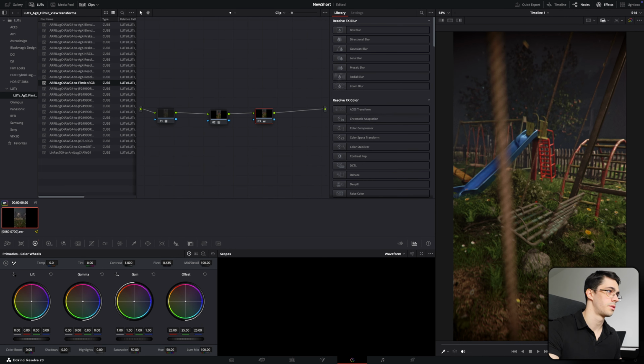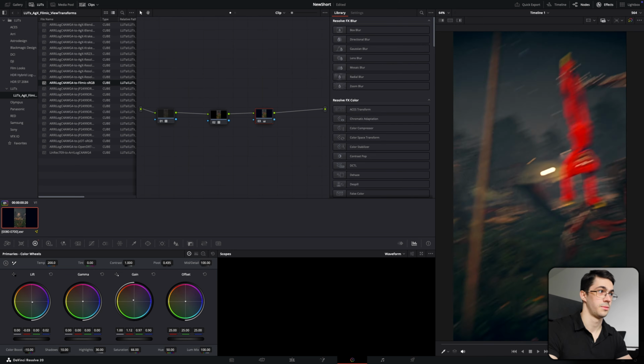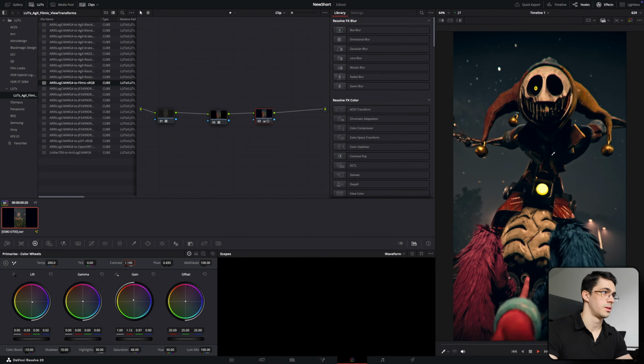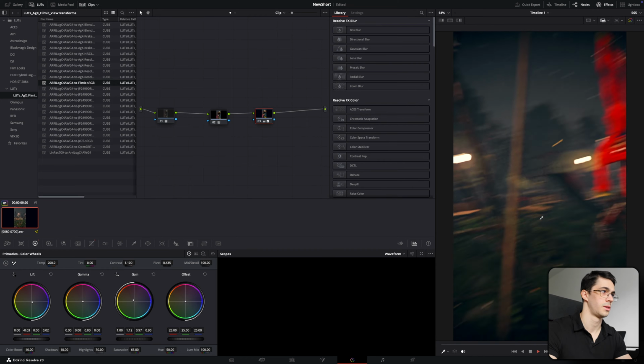And next up we can go to color grading tab, where we immediately can set the temperature, we can decrease color boost and increase saturation. In my opinion, this gives better results. We can decrease shadows or increase highlights depending on the scene. We can also play around with lift and gain, and this allows us to achieve more like cinematic filmic look. As you can see, the difference is huge. It looks way better. Yeah, we can play around with those settings, contrast, increase. And this is the final result.